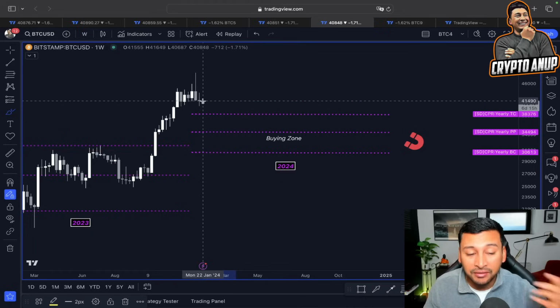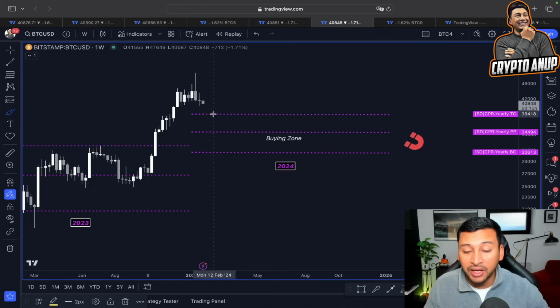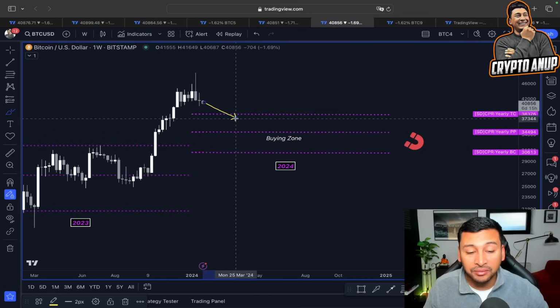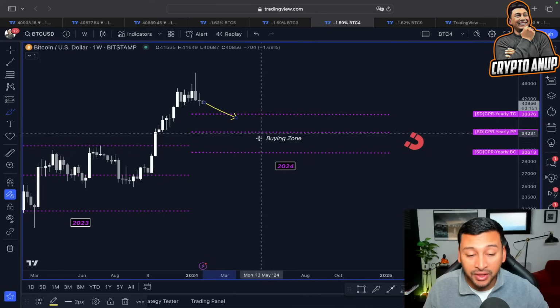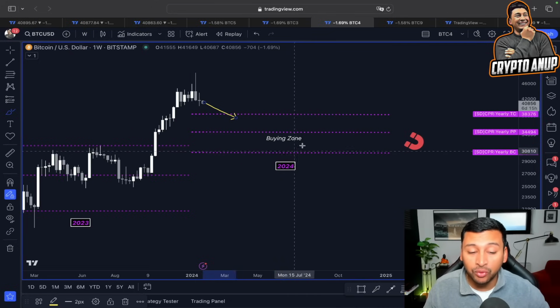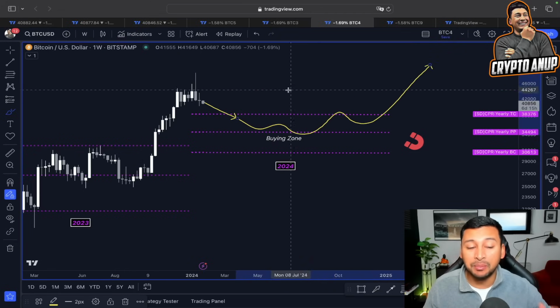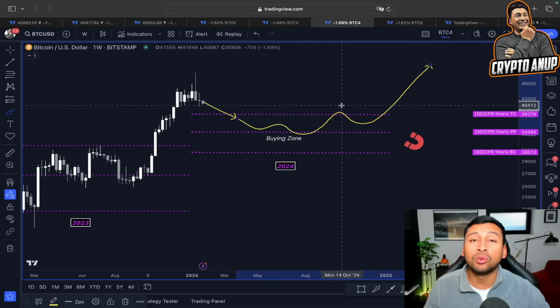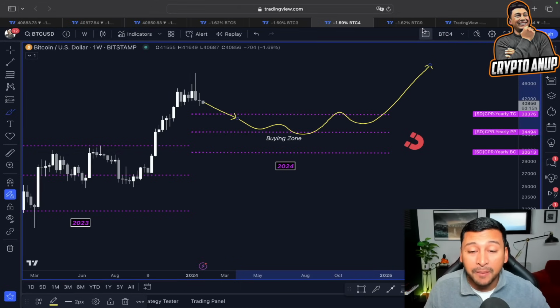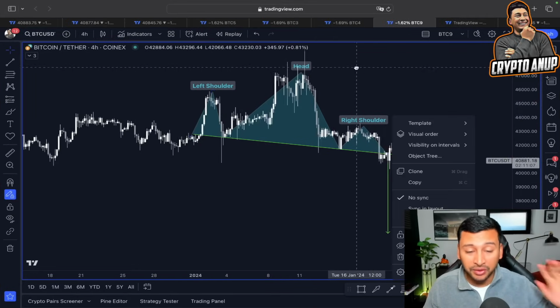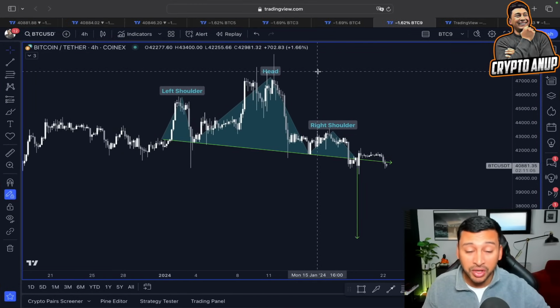So in our case, if that is going to happen, then you can see the top CPR line for this year is around 38,000. Bottom CPR line is around 30,000. So this trend lines, right, top and the bottom line is where we could be getting attracted, but it is also going to give us a buying opportunity. And I personally think after some retracement, after some weakness, the price of Bitcoin will be ready for a new impulsive move, because we know this scenario is what I've just showed you is temporary.